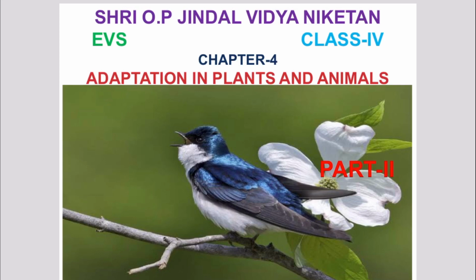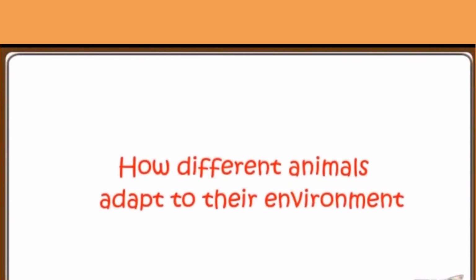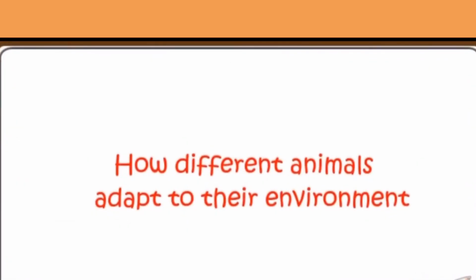This is the second part of the fourth chapter, Adaptation in Plants and Animals. In the previous session, we discussed what adaptation is and why animals need to adapt. In this session, let us continue our discussion on types of adaptations. Now let's see how different animals adapted to their environment.